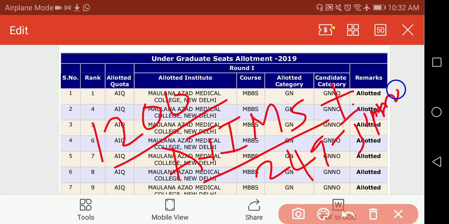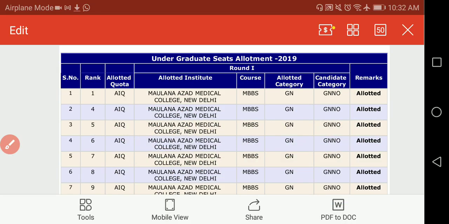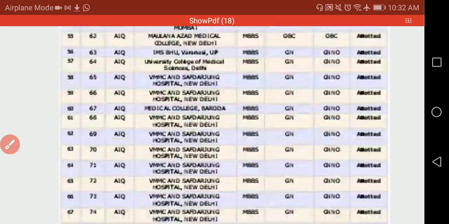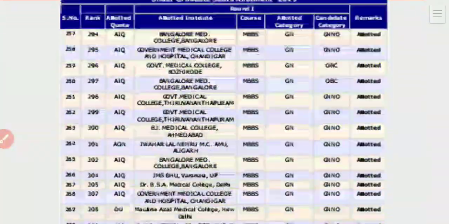So 249 seats from JIPMER are going to add here, which means whatever rank is given here, you can add around 1400 to that particular ranking. How? I will show you. For example, these are all the medical colleges which are allotted. So we will go like this.